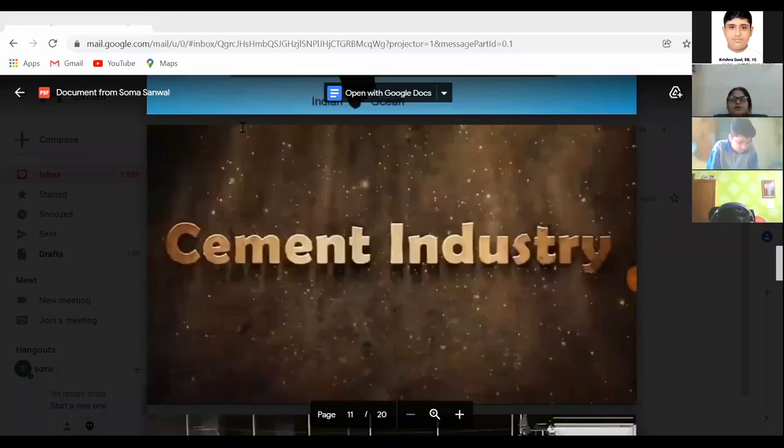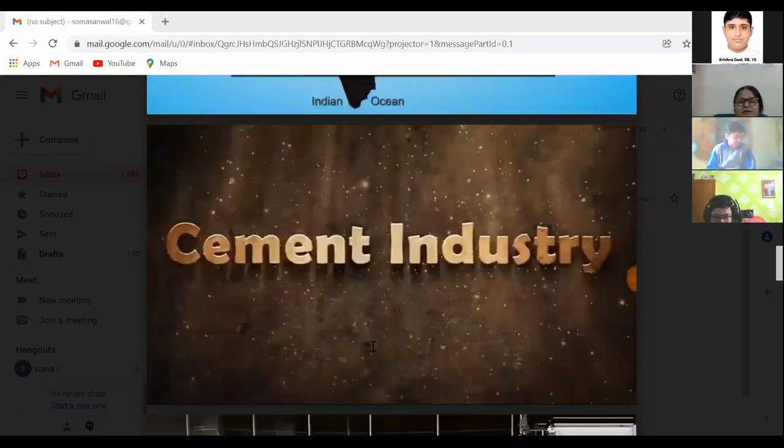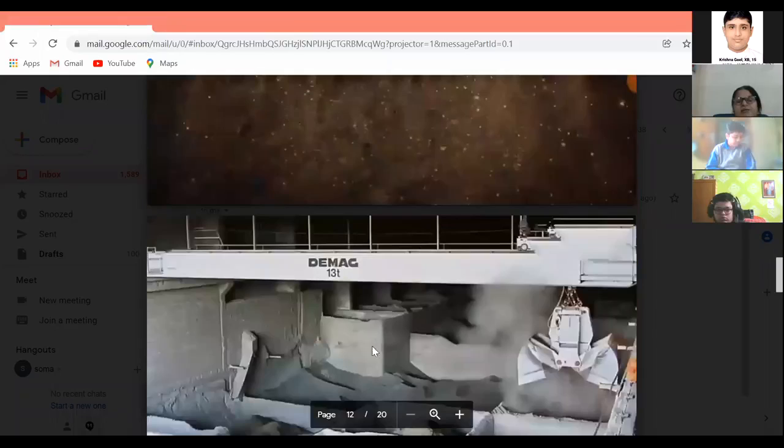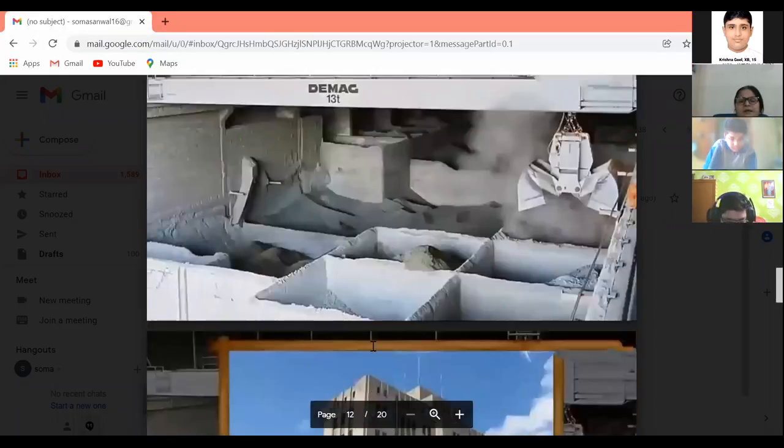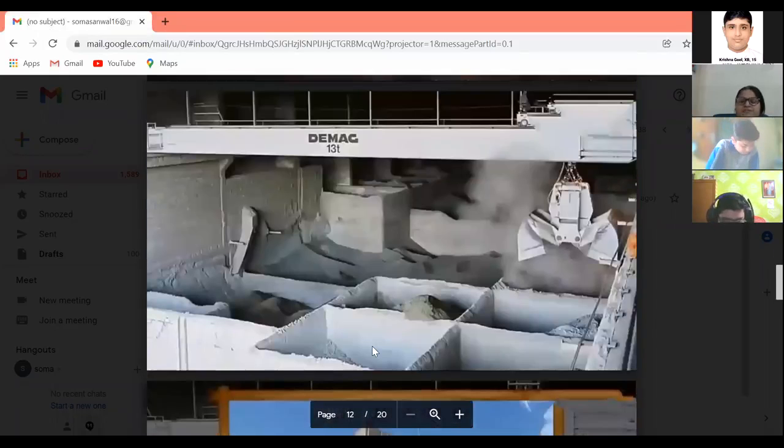So now we would study the next important industry of India, that is the cement industry. Now, cement is a very essential product that we use in various construction activities. All the construction work is done by using cement. As you can see on the screen, this cement is used for a variety of construction work.